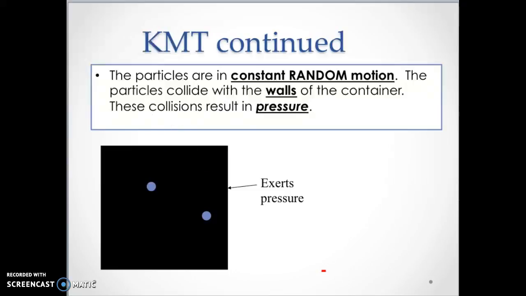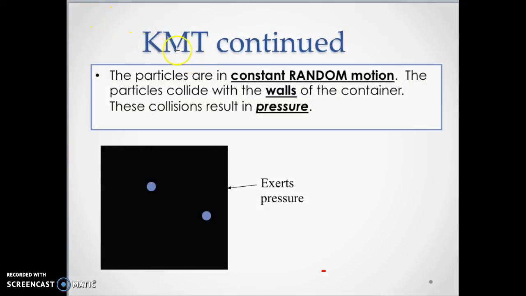Something you need to know about is kinetic molecular theory, KMT, which stands for kinetic molecular theory. Kinetic means movement, molecule means molecules are involved, and the theory is this idea that particles are moving randomly. We cannot predict the direction of where they're moving.